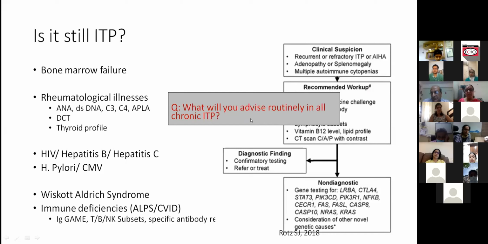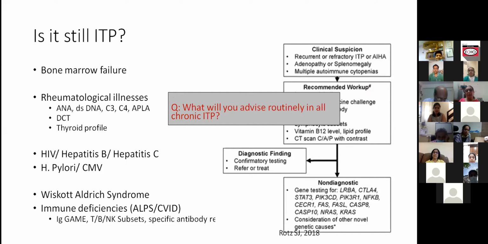But obviously, the mistake made by the first treating physician is a big price the patient has to pay, because now it's a relapsed leukemia you're treating, and the protocols will be aggressive and the outcomes will be poorer. So from that point of view, it's very important that if you're not sure, better do a marrow upfront before giving steroids. I still teach my juniors that please give steroids after doing a marrow, even if you are 100% confident this is ITP. Marrow is like a blood collection for a hematologist and therefore does not matter, and you can convince the patient.